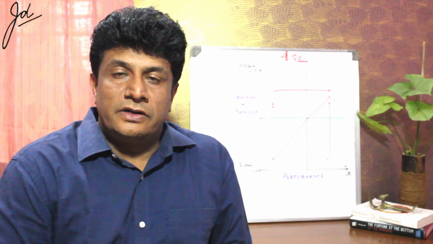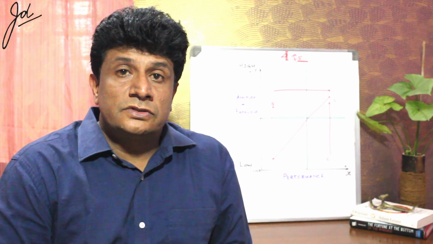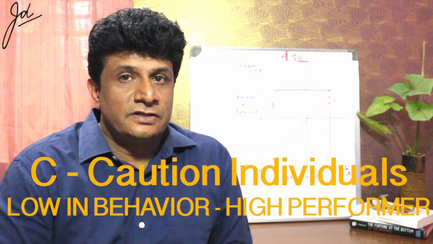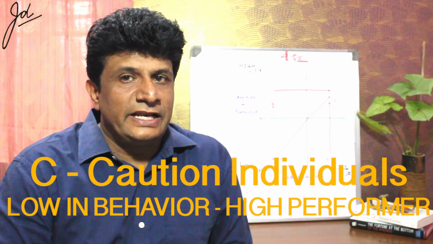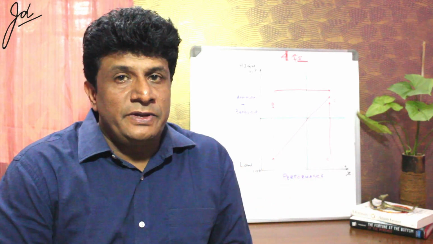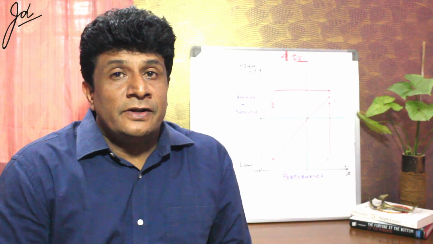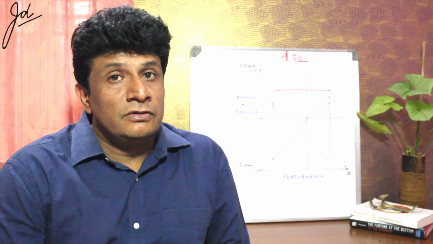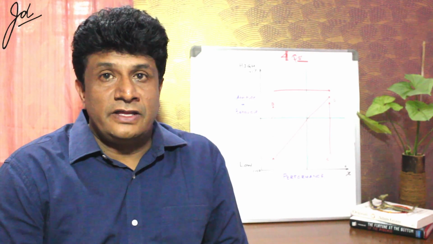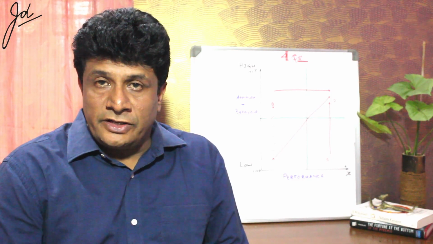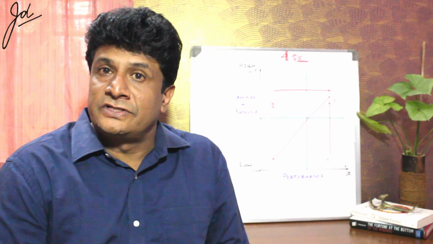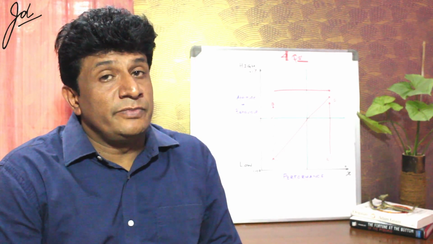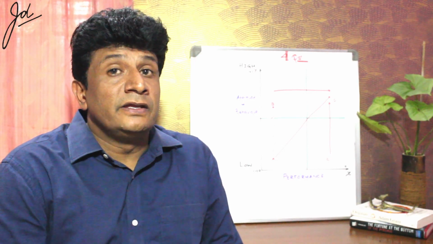The C quadrant. The C quadrant people are those who need to be labeled as the caution employees. You should be really careful dealing with them because the C quadrant people display a high amount of performance but a low level of attitude and behavior. They are the most undisciplined lot. They do not have any respect for systems and procedures. They display very low attitude and behavior, but they continue to be the performers of the organization.